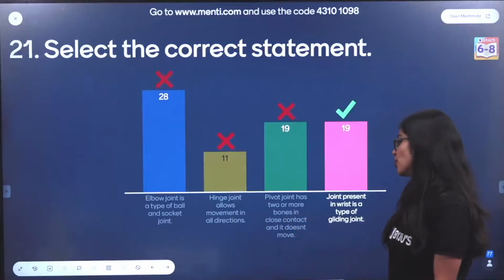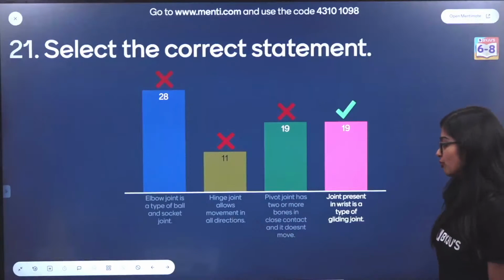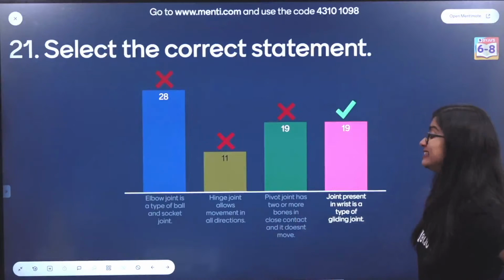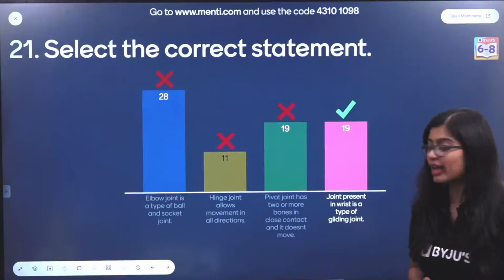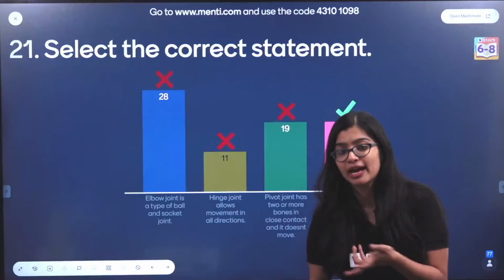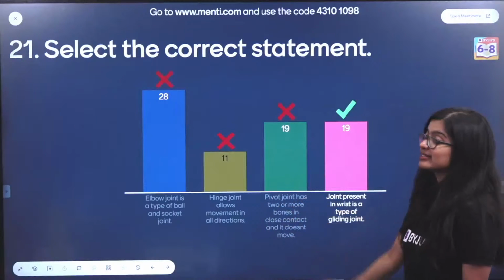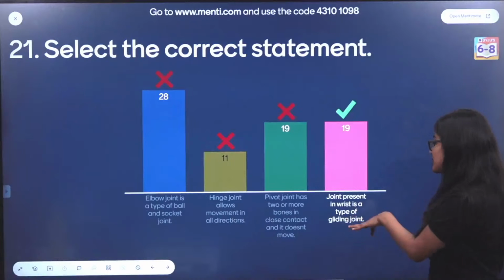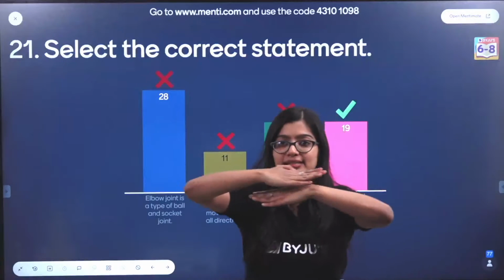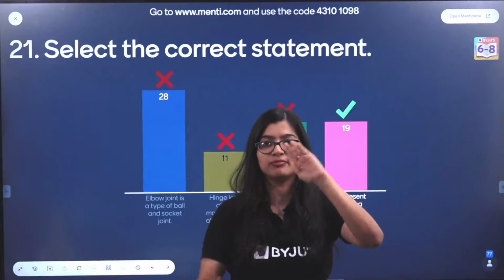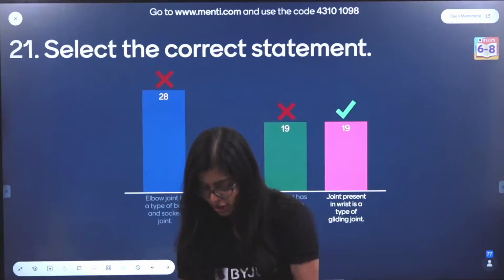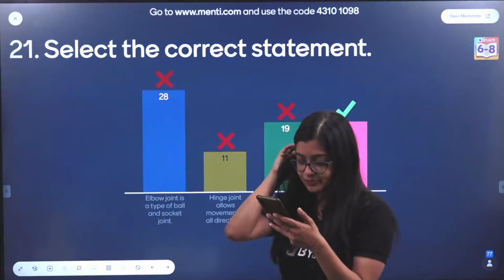Pivot joint has two or more bones in close contact and it does not move. See, a pivot joint that is there, right? It has two or more bones and it doesn't move. If it is not moving, then you know that this right here is going to be an immovable joint, right? That is there in your skull, which is why this is incorrect. Joint present in wrist is a type of gliding joint. What is gliding? Gliding is going like this, right? One on top of the other, you have gliding movement. And if you see, we are able to achieve all sorts of movement in our wrist because of that, which is why we observe gliding joint here.